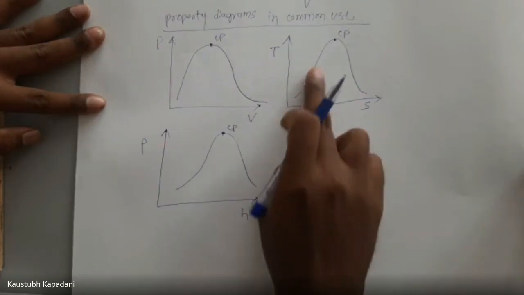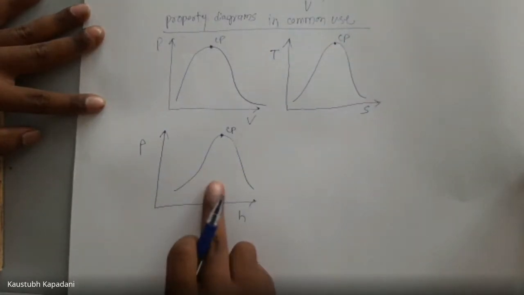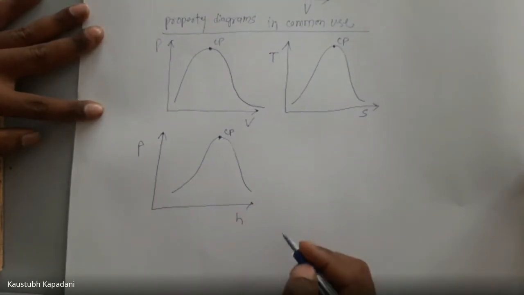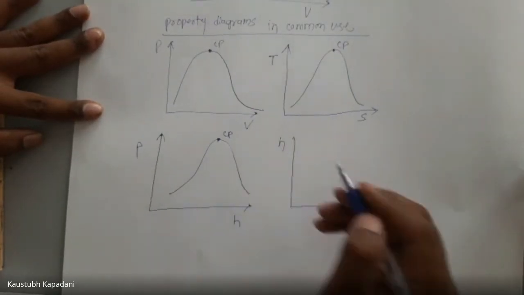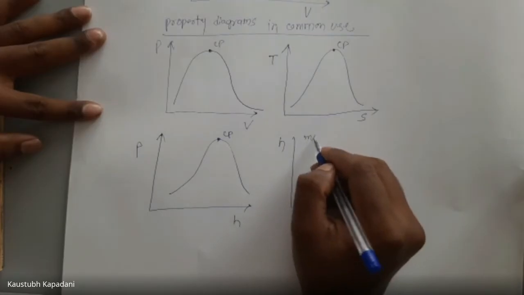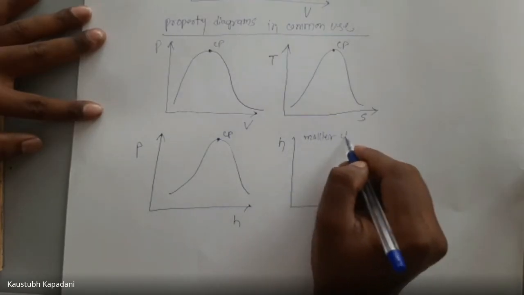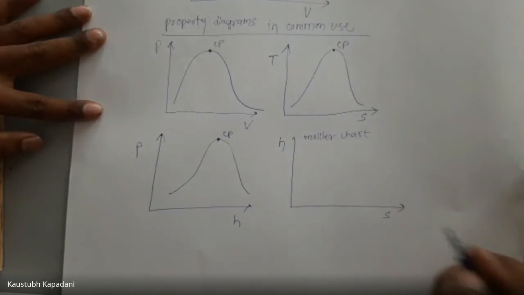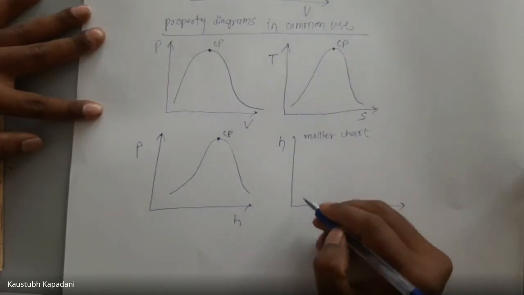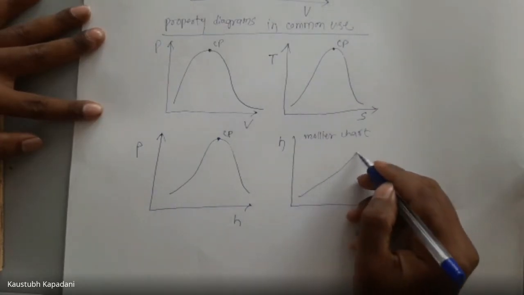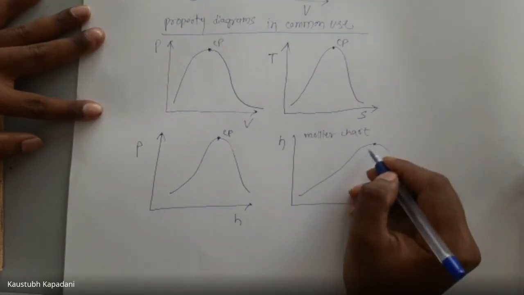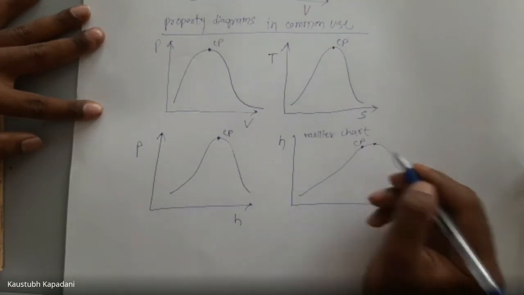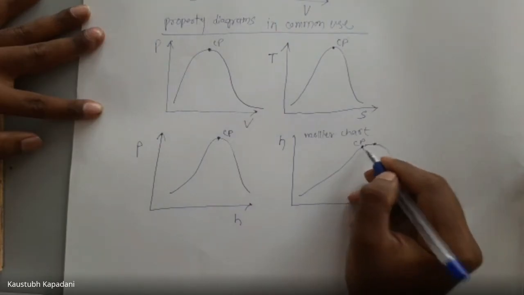And the important diagram, that is hs, which is the Mollier chart or Mollier diagram. It looks like this. Sorry, here CP.